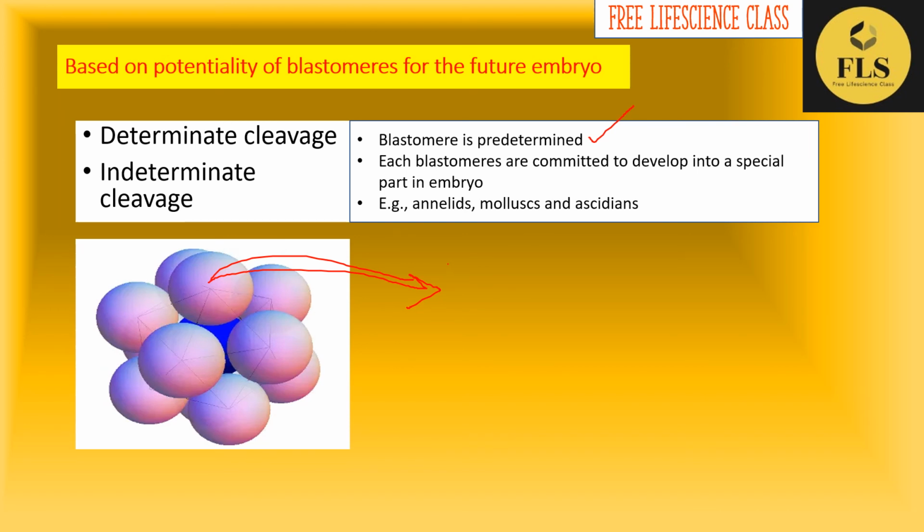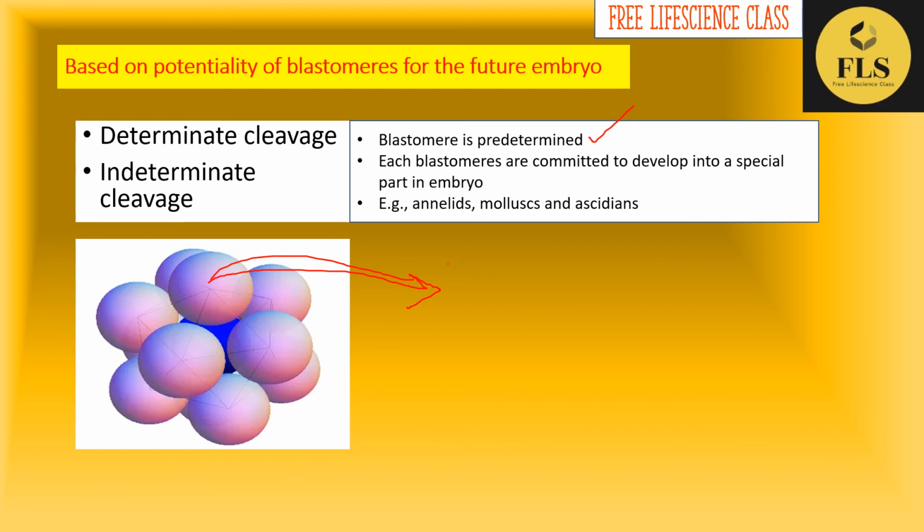In this type, each blastomere is committed to develop into a special part in the embryo. For example, annelids, mollusks and ascidians. Here, after the cleavage, each blastomere is committed to a function. Its function is already determined. You know about determination and specification? Determination means the cell is committed to a function which is irreversible. If you remove that cell, then that organism will be defective in that particular part.